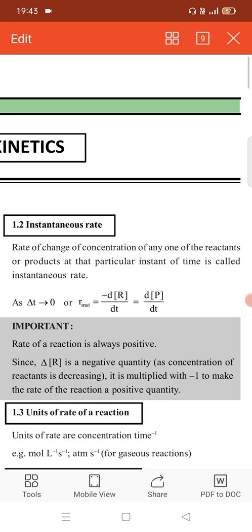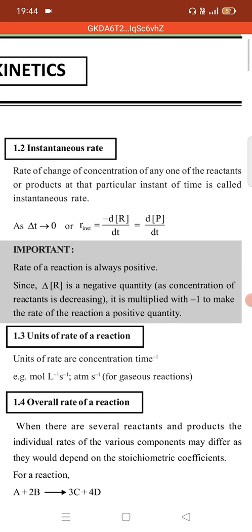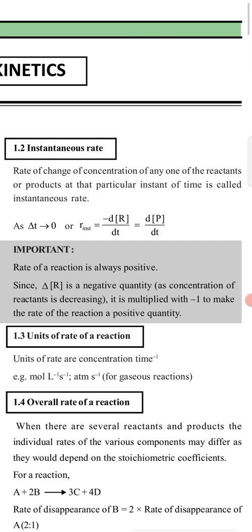Now, the rate of a reaction is always positive, since delta R is a negative quantity, and it is multiplied by minus 1 to make the rate of the reaction a positive quantity. The rate of the reaction should always be positive because speed and velocity should always be positive. That is the reason.